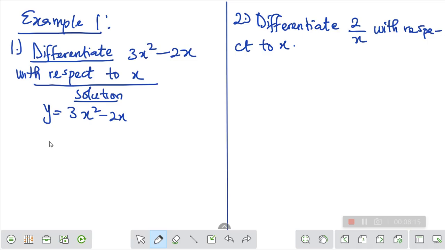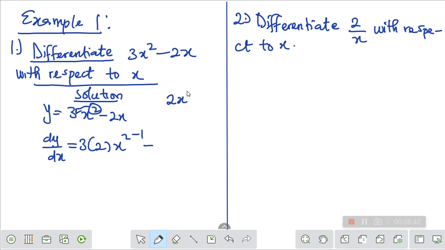Okay, let's differentiate it. dy/dx equals, now what is the law that I taught you? You will bring 2 downstairs. We now have 3 times 2 into x squared, now remove 1 from the power, 2 minus 1. Now look at this 2x. You may ask me, sir, there's no power in this 2x. No, not like that.